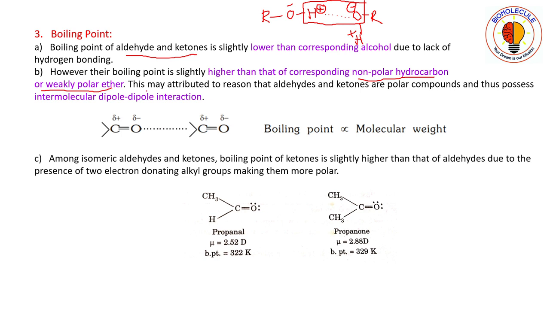And why is this so? This may be attributed to the fact that aldehydes and ketones are polar compounds and thus possess intermolecular dipole-dipole interactions. As I have explained earlier, in carbonyl compounds the carbonyl group has a dipole moment because of the two poles generated due to the different electronegativity values.